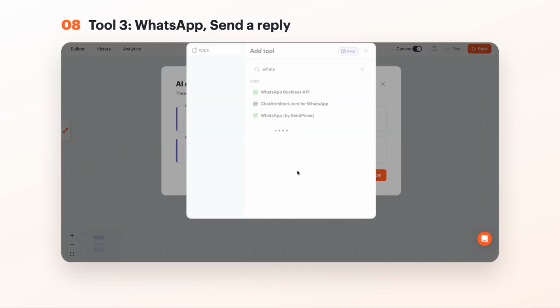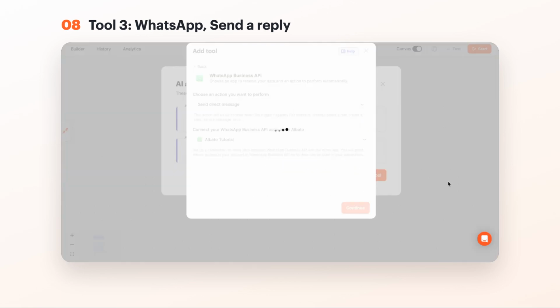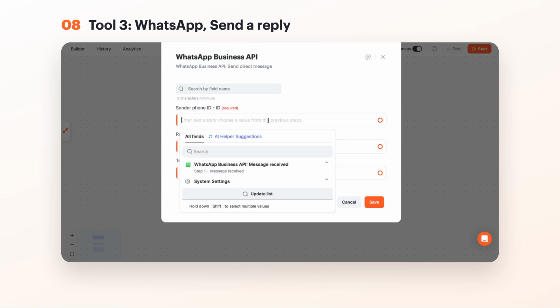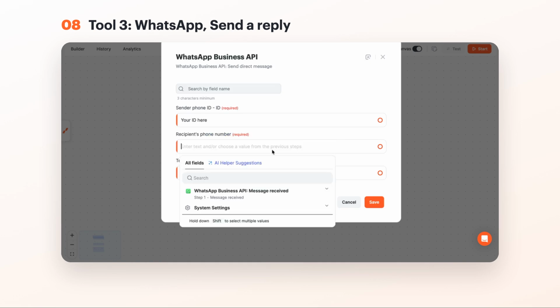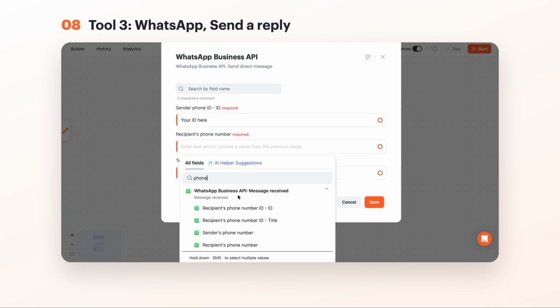Third tool, WhatsApp, send direct message. The answer goes back to the same chat. Booked, taken, or send me a date. You set the tone, the agent picks the case.